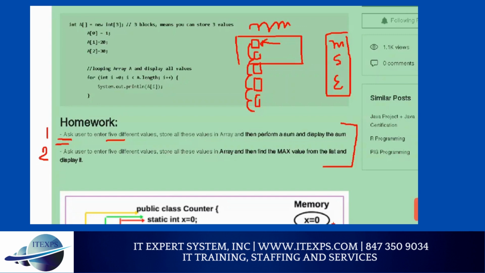So I'm going to give you an example. If you understand that example, then you can do this exercise. Now here you can see. Enter 5 different values, store all these values in an array, and then find the max value. Here you do sum, here do max. So for the max value you need to use an if, right? And then you compare like that, greater than null.